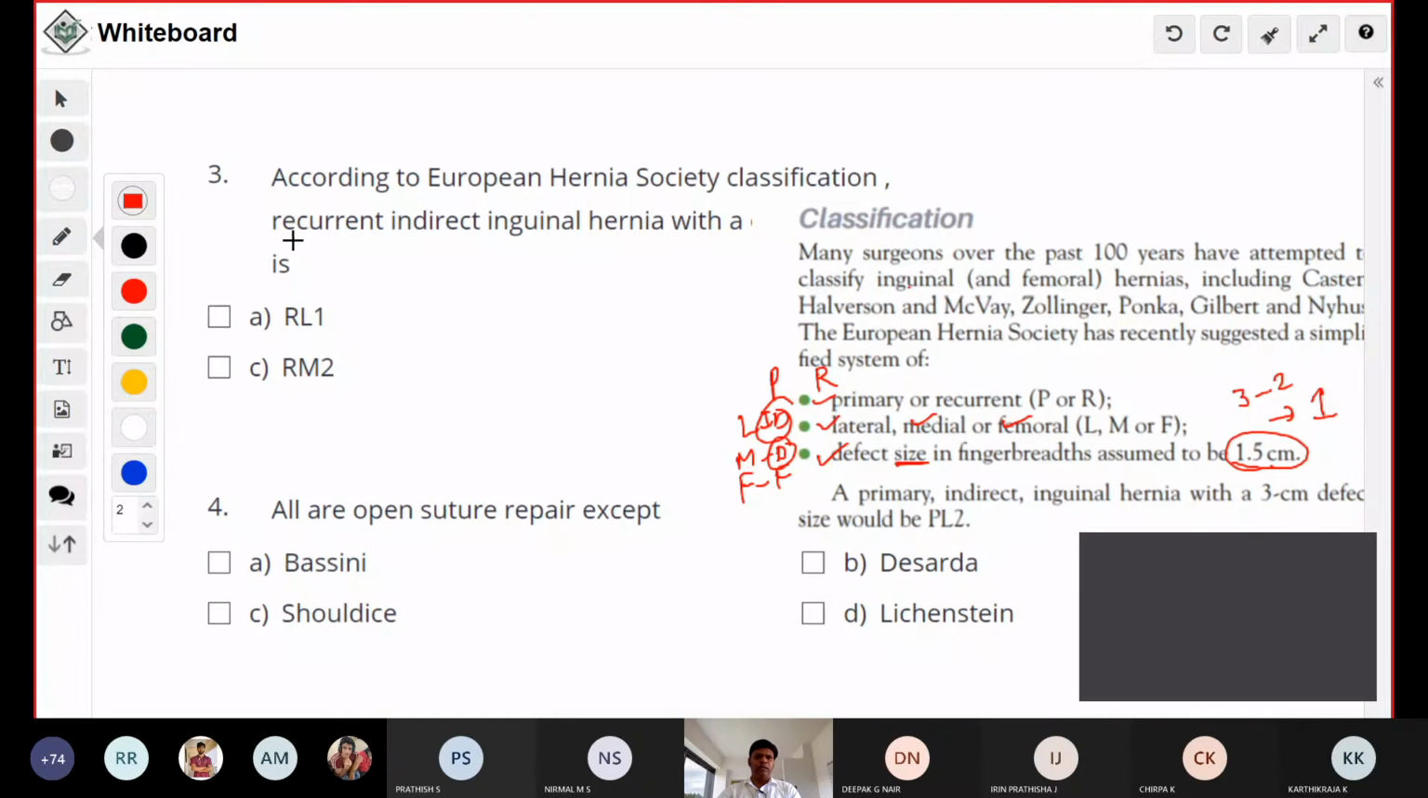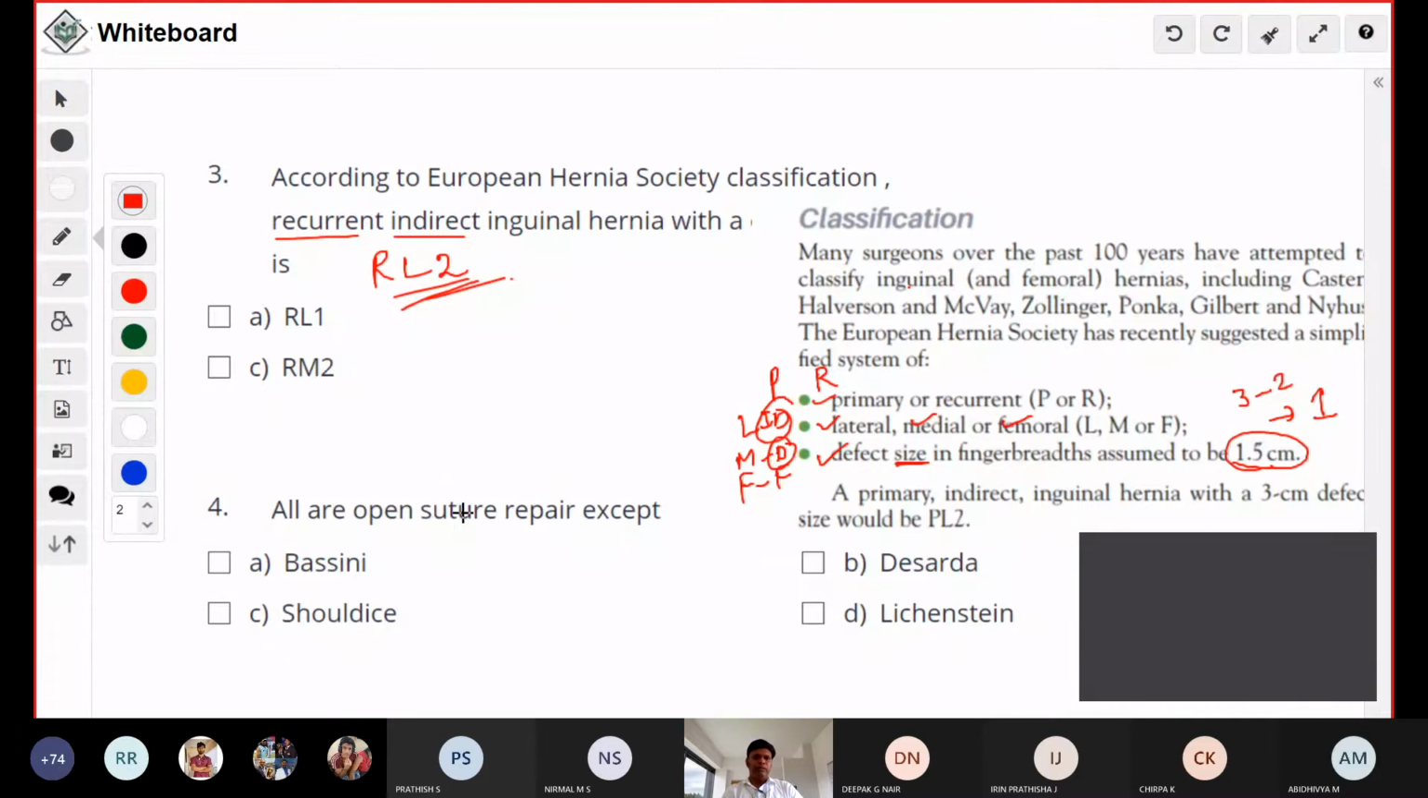It is recurrent, so recurrent stands for R, indirect stands for L, and with a defect of size 3, so you have to write it as RL2. Commonly you will get these types of questions. I asked another question also based on this European Hernia Society classification. Okay, we'll go to the next question. That is question number 4.